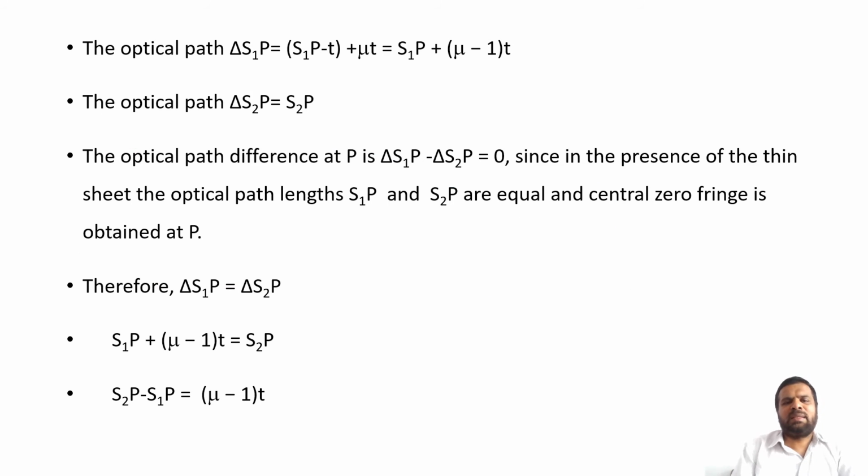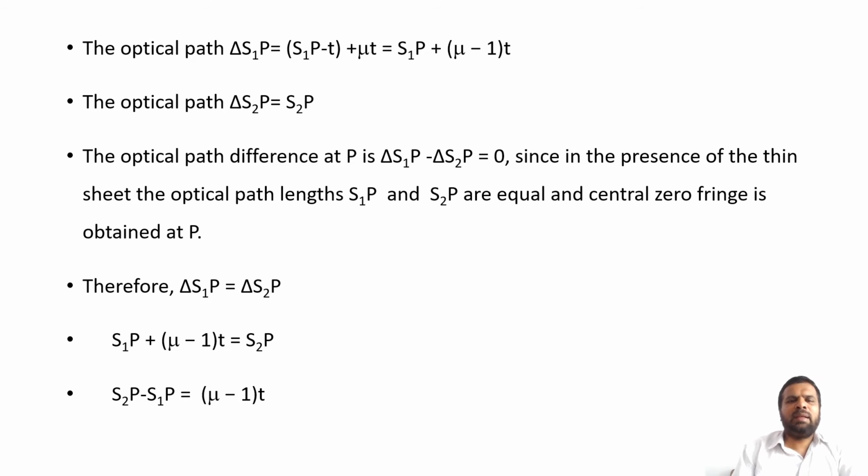The optical path Delta S1P is equal to S1P minus t plus mu t. This is equal to S1P plus (mu minus 1) into t. The optical path Delta S2P is equal to S2P.